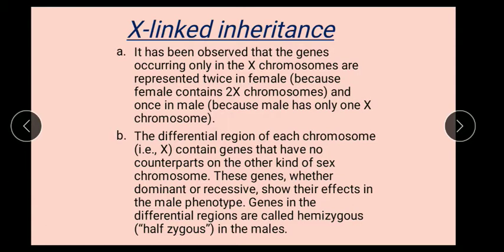X-linked genes appear expressed twice in females because of the two X chromosomes and once in males because of the only one X chromosome. So males are more prone to get diseases which are X-linked than females. This is the fact we can understand through this.